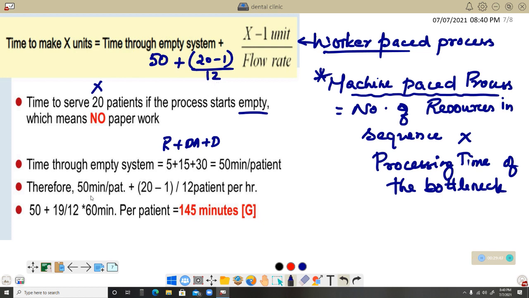On simplification, 20 minus 1, 19, you will know, by 12 into 60, so as to convert into minutes, because the question asked is in minutes. That is why into 60, otherwise there is no requirement. So the final answer you get after simplification is 145 minutes exactly.